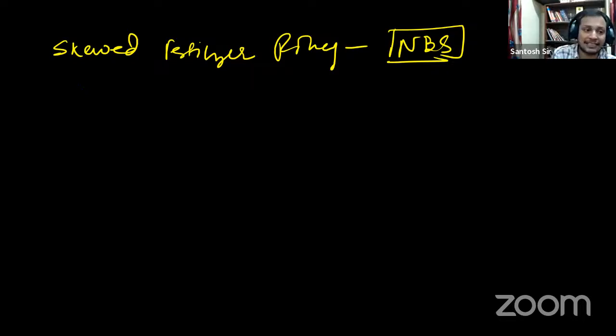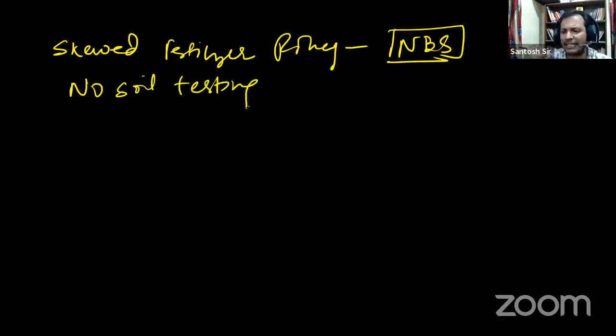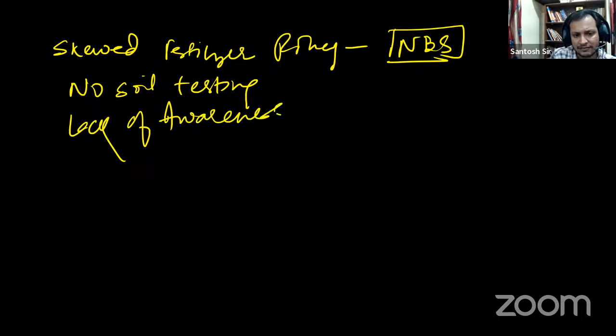Second reason is no soil testing. Farmers do not test their soil, so they do not know which nutrients are lacking, which nutrients they should put in the soil. So no soil testing, lack of awareness. These are some of the other reasons why the NPK ratio is distorted.